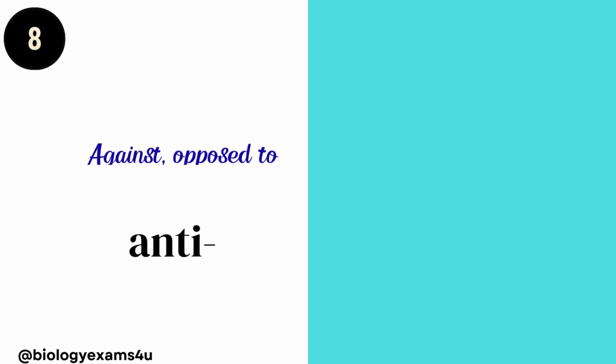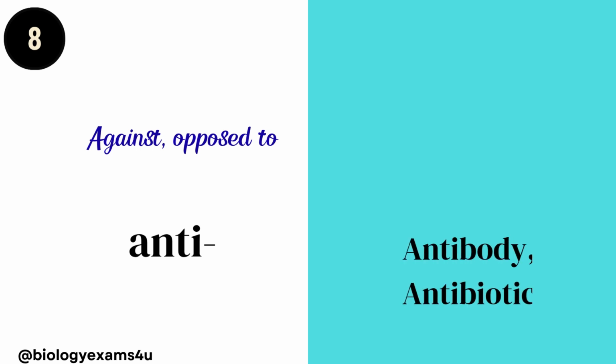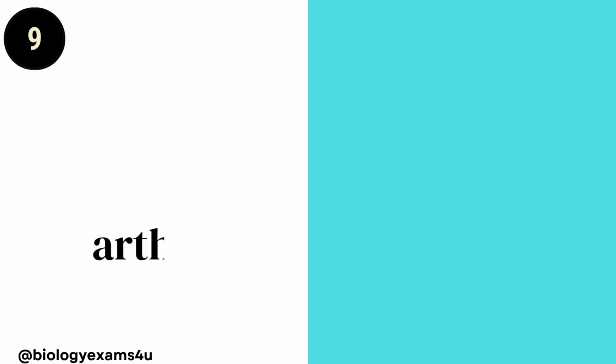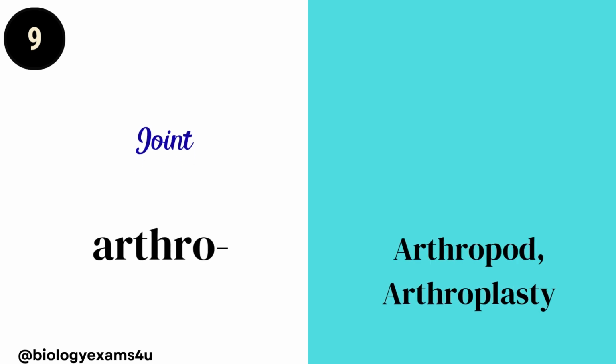Anti. Anti means against or opposite to, as in antibody, antibiotic. Antibody, substance against foreign invaders. Antibiotic, substance against life. In this context, it is bacteria. Arthro. Arthro means joint. Arthropod or arthroplasty.